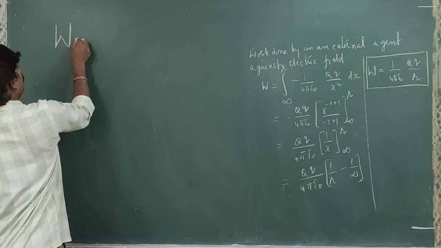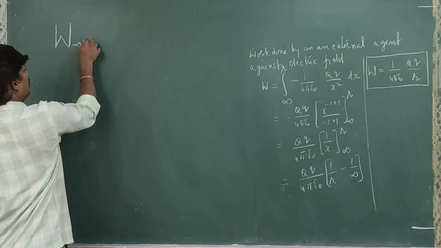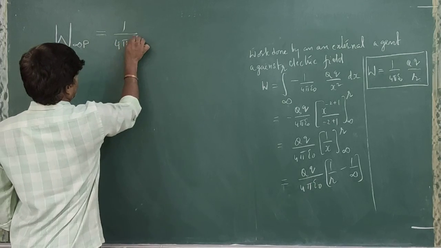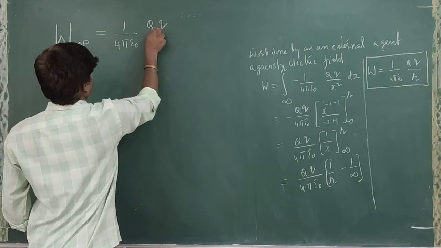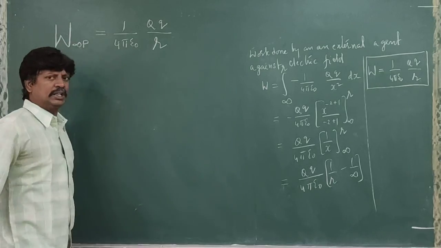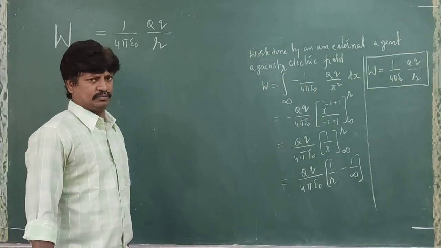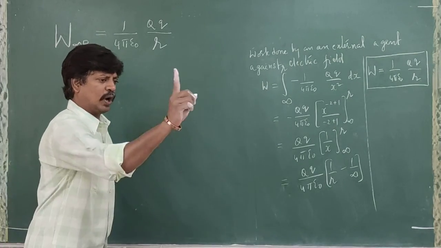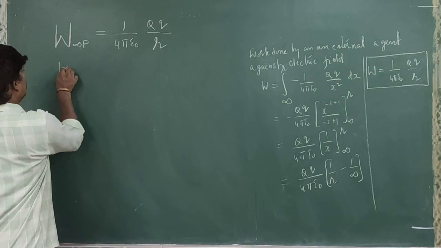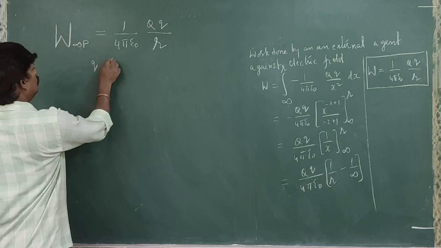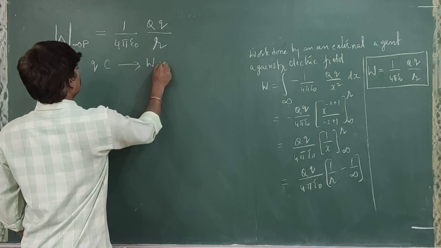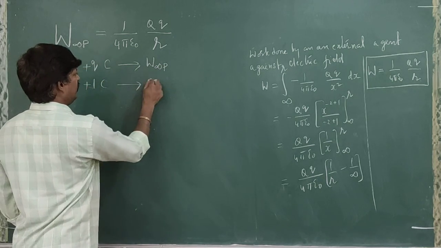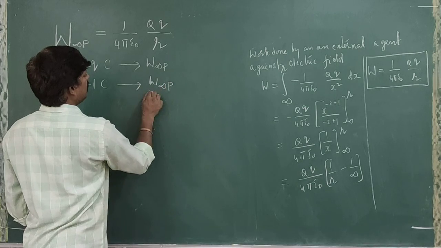Work done to move charge from infinity to point P. What is the work done? It is 1 by 4 pi epsilon naught, capital Q small q divided by small r. R is the distance from capital Q. And what is the amount of work done to move 1 coulomb of charge? So divide. For q coulombs, what is the work done? W infinity P. To move plus 1 coulomb of charge, what will be the work done? W infinity P divided by small q.